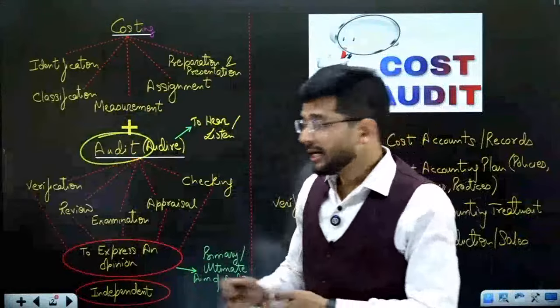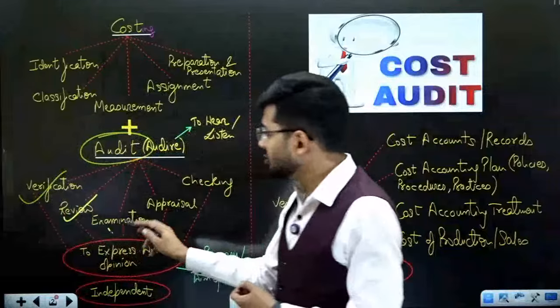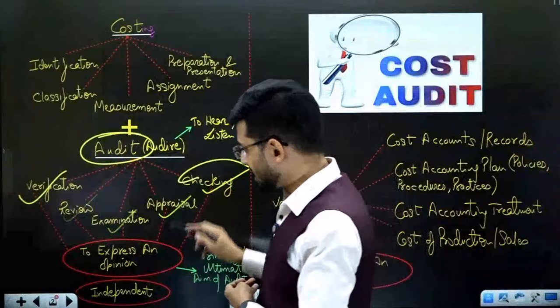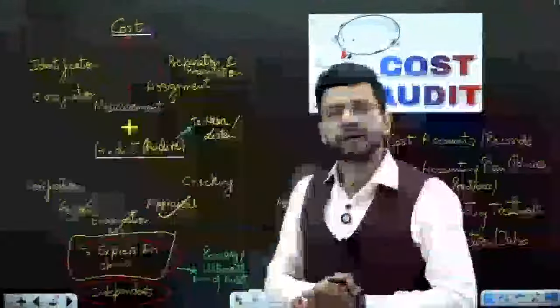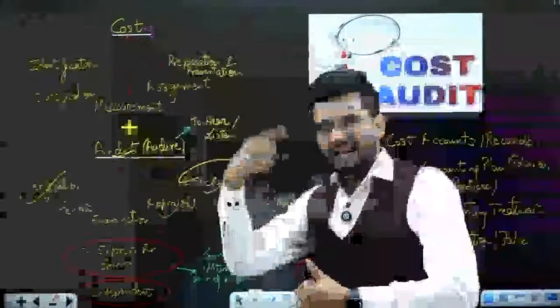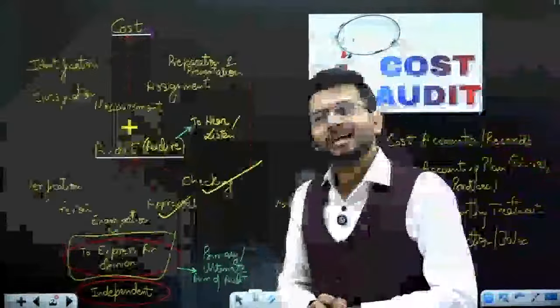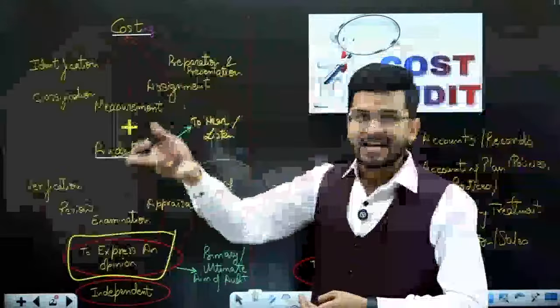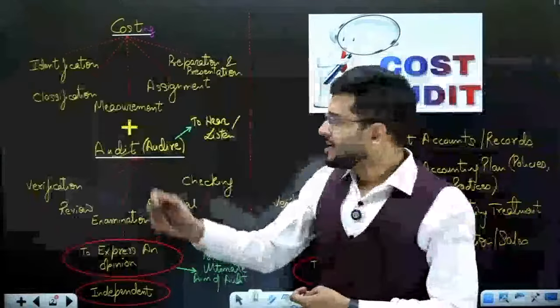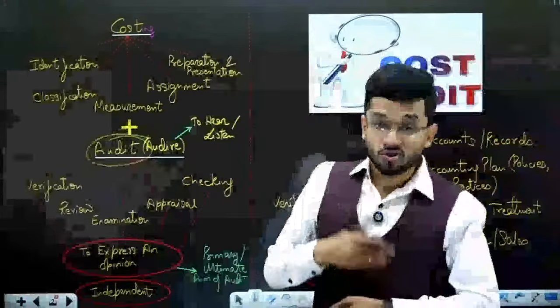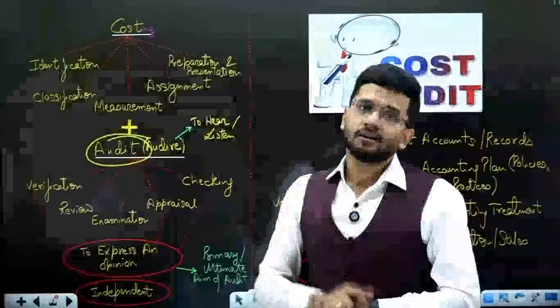So audit in the modern world is all about verification, review, examination, appraisal, and checking, and to express an opinion on the cost statements of any big organization. That is known as cost auditor. If you audit financial books, it will be financial audit. If you audit tax books, it will be tax audit. If you audit GST books, it will be GST audit. So whatever books you want to check, the audit becomes that audit.